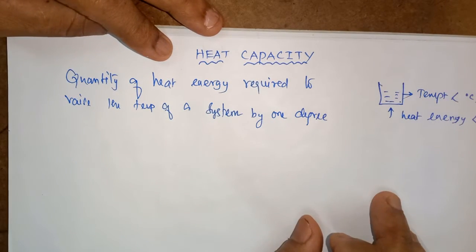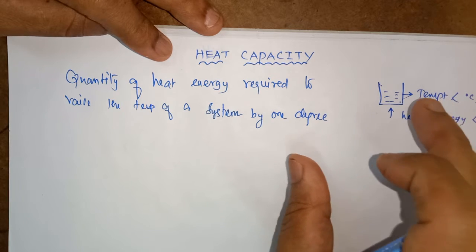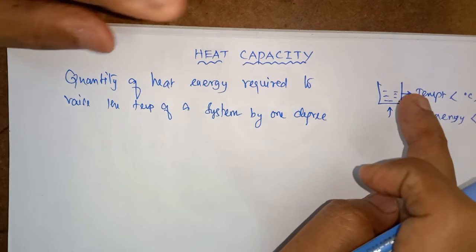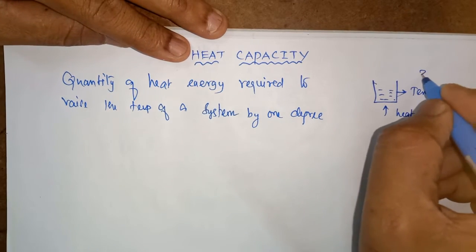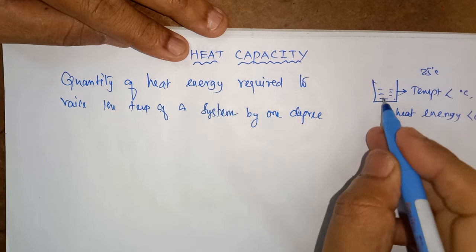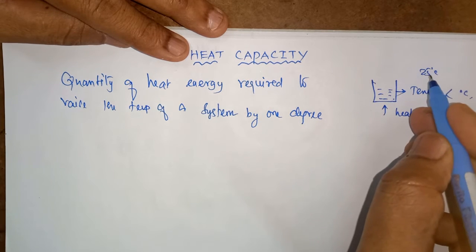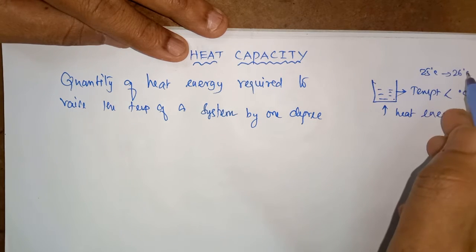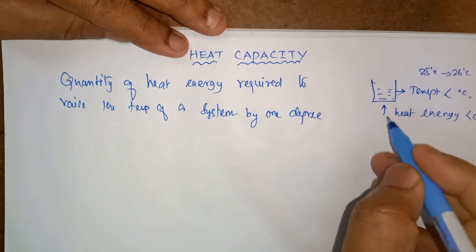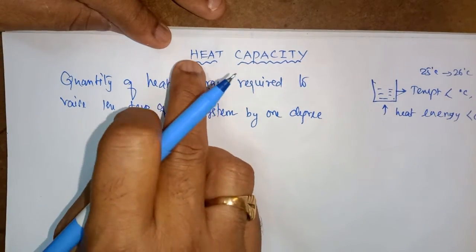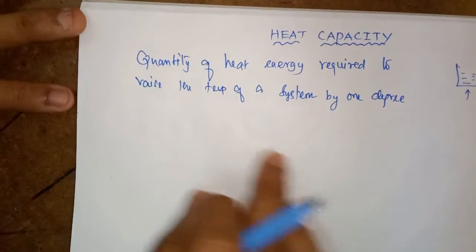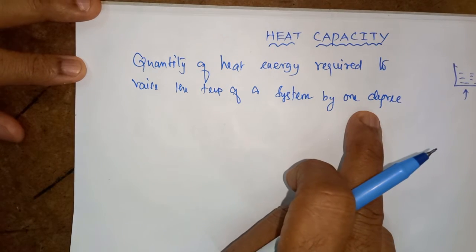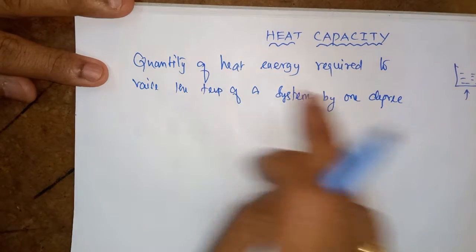Suppose I take a certain amount of water. I am not bothering about its quantity. When I heat this water, assume the initial temperature is 25 degrees Celsius. I am heating it to get a 1 degree rise, from 25 to 26 degrees C. How much heat energy do I supply for that rise? That heat energy is called heat capacity. The quantity of heat energy required to raise the temperature of a system by 1 degree is called heat capacity.